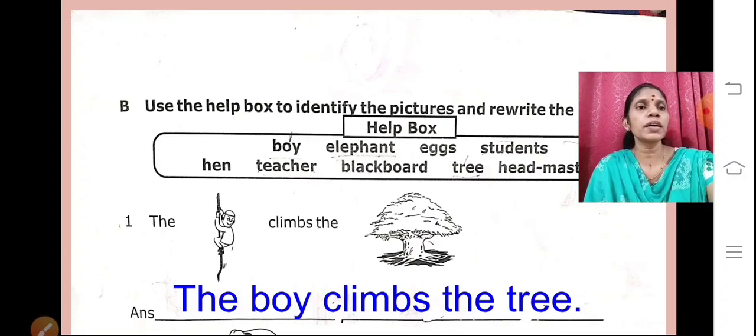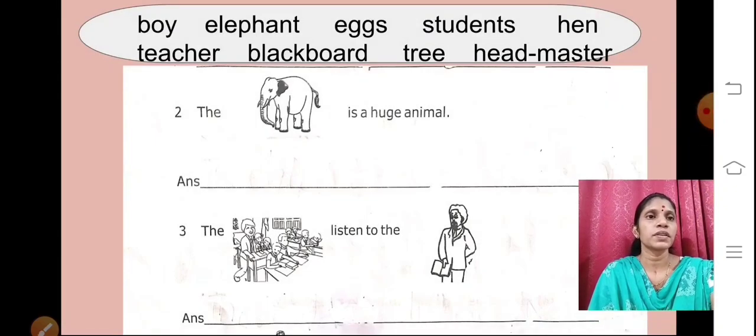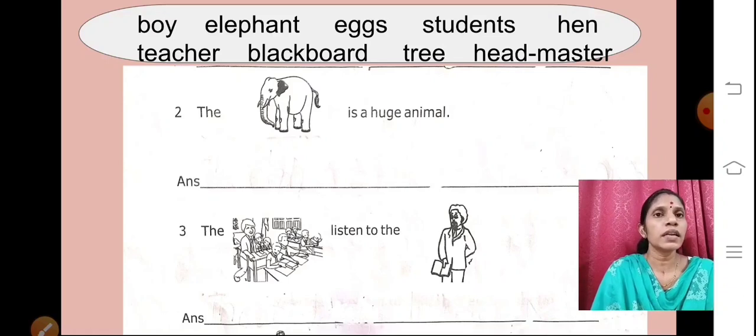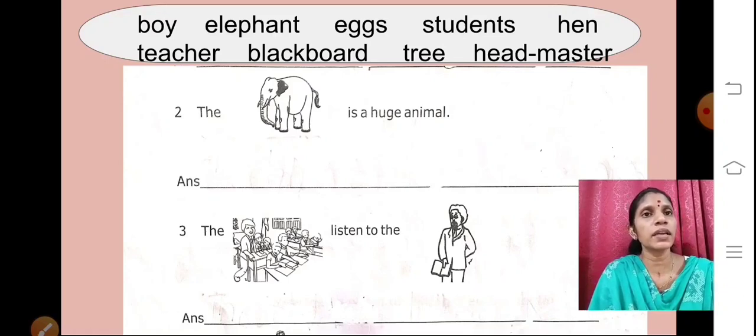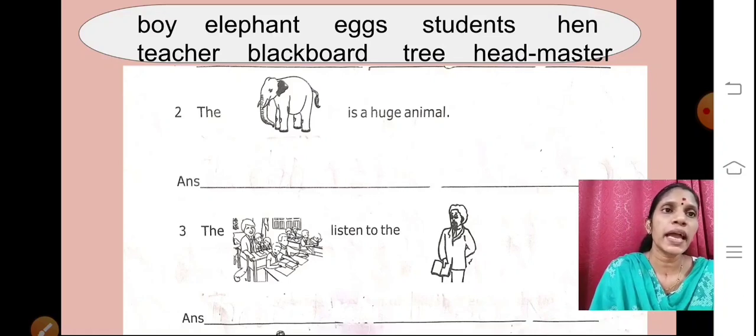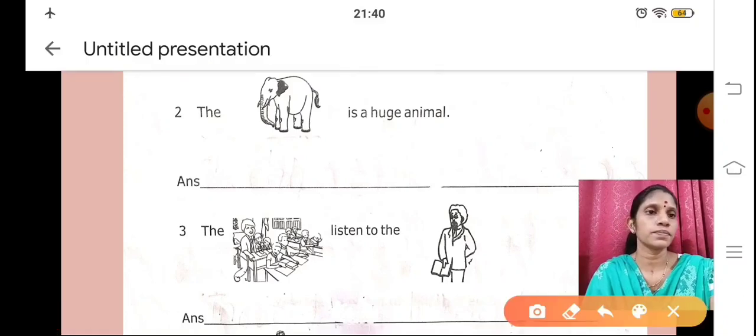Now we will go to the next question. Children, see here again I have shown you the help box. The same words are given in the help box: boy, elephant, eggs, students, hen, teacher, blackboard, tree and headmaster.